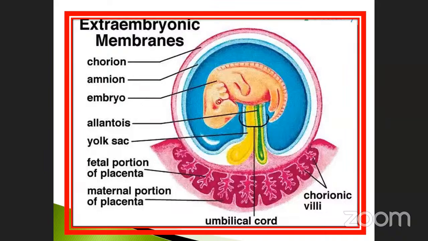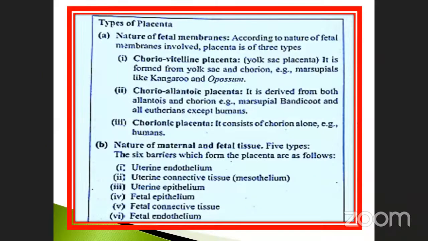What are the extra-embryonic membranes present? Amnion, chorion, allantois, and yolk sac. These are the combinations. Once again, my dear students, they may ask the question in a diagrammatic variant. Sometimes parts are marked as A and B, and may be shuffled, so you have to point them out clearly. You draw the diagram once again and practice it, because diagrammatic questions are also present. Pass on to the next one.